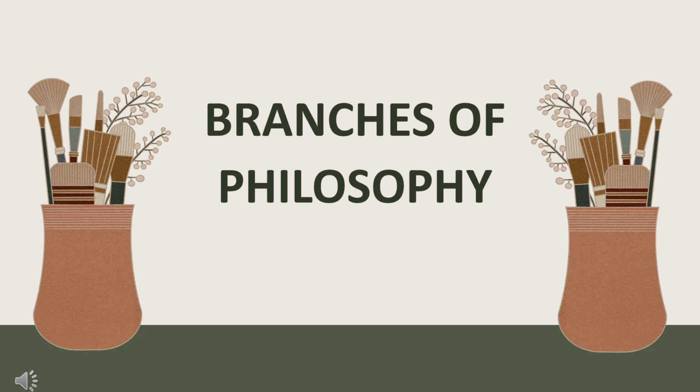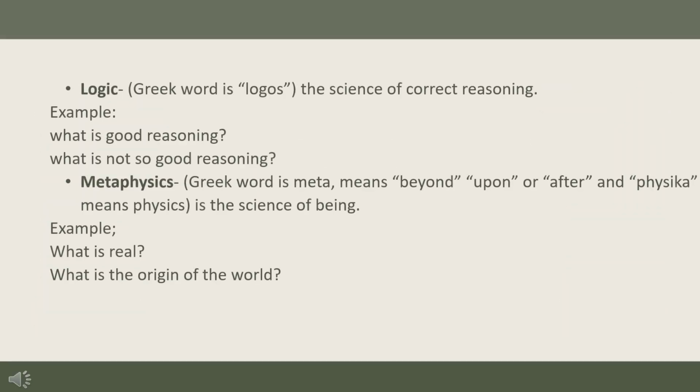So next class is the branches of philosophy. We have 4 branches, which are logic, metaphysics, epistemology, and axiology. Let's start with logic. The Greek word is logos, the science of correct reasoning. Logic is the study of correct reasoning and argumentation. It provides a framework for evaluating the validity of claims and constructing sound arguments.